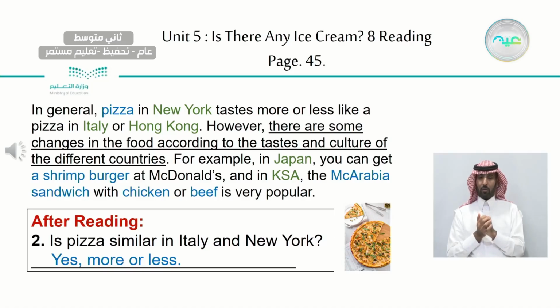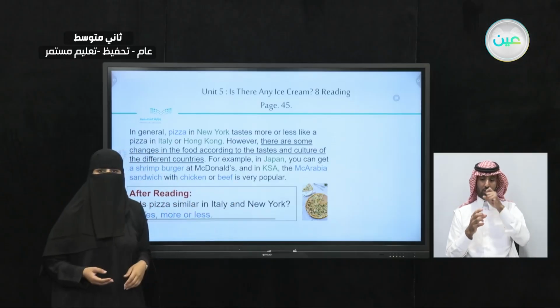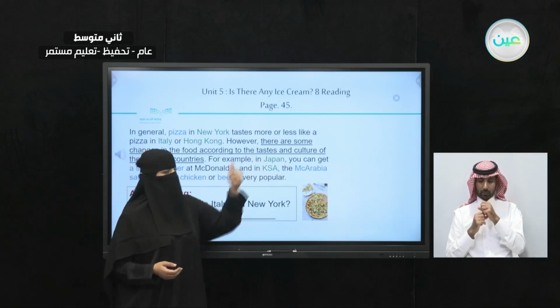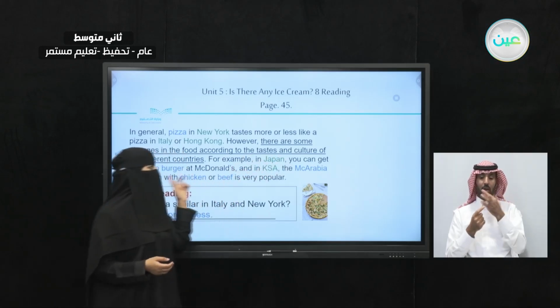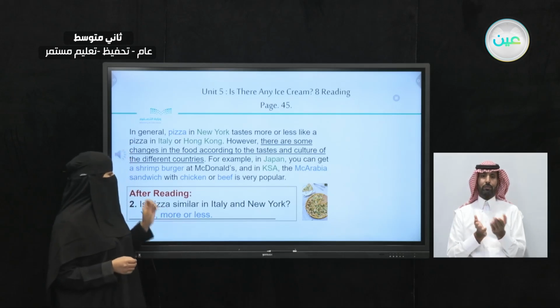Now, why is it not common in both of these countries? Why is there no shrimp burger in KSA and no Mac Arabia in Japan? According to two things. What is it? Actually, the culture and the taste can make these changes in food around the world. Now, let's take a look here.